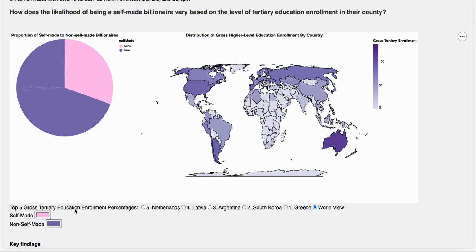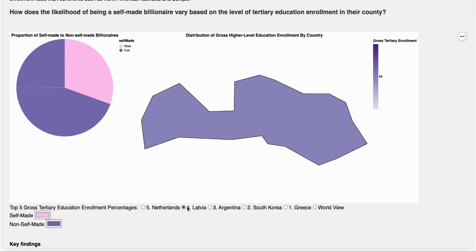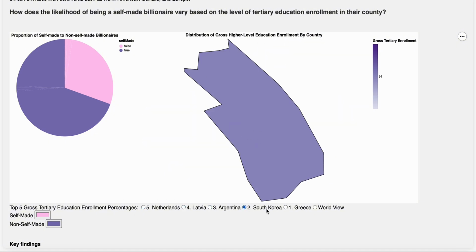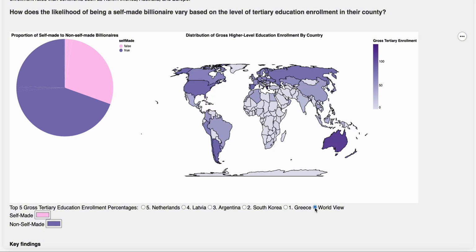That's one widget. And then my next interaction that I made is through these button widgets. When you click them, it shows the top 5 gross tertiary education enrollment percentages. So these are the top 5 highest, with Greece being number 1 with an enrollment percentage of 136%. And then we can go back to the world view here.